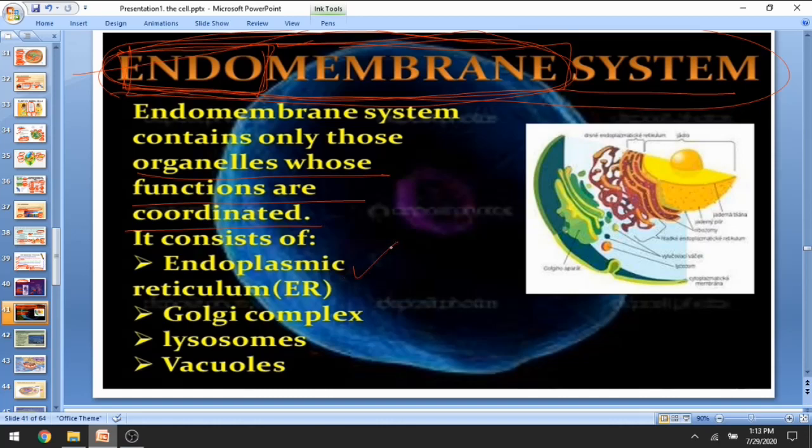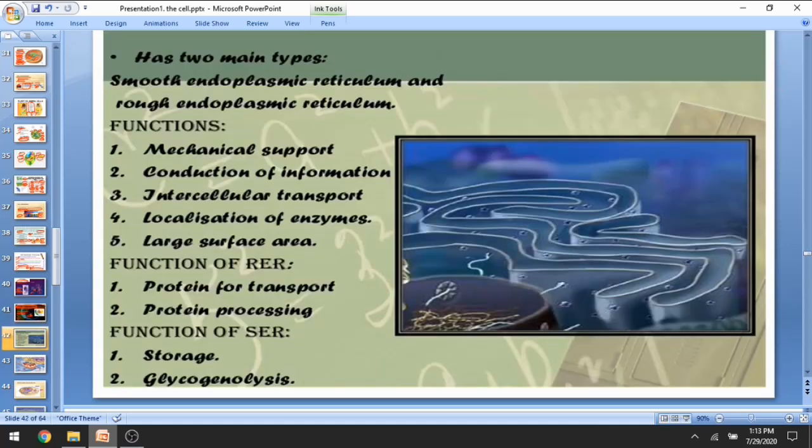They are the endoplasmic reticulum, which is of two types: smooth endoplasmic reticulum and rough endoplasmic reticulum, then the Golgi complex, lysosome, and vacuole. Let us talk about these. If we talk about endoplasmic reticulum, they are mainly of two types: smooth endoplasmic reticulum and rough endoplasmic reticulum.